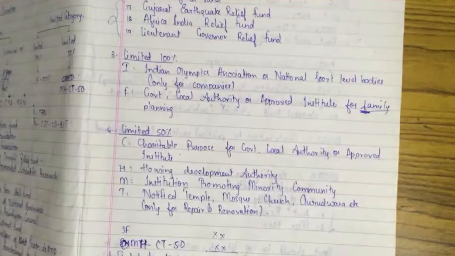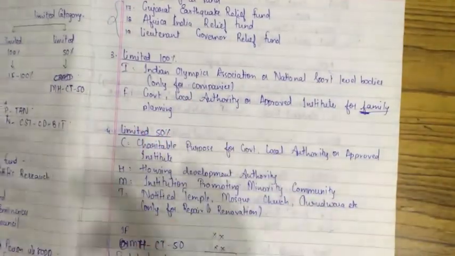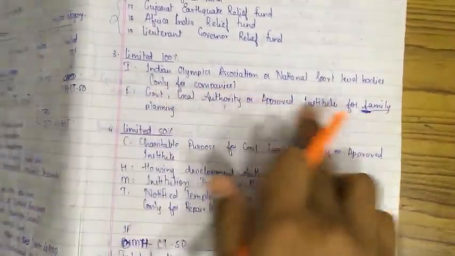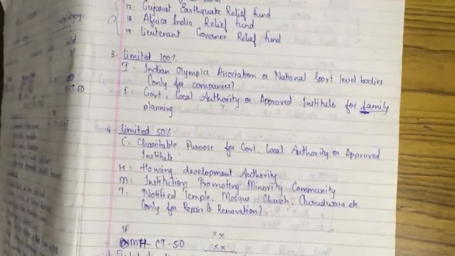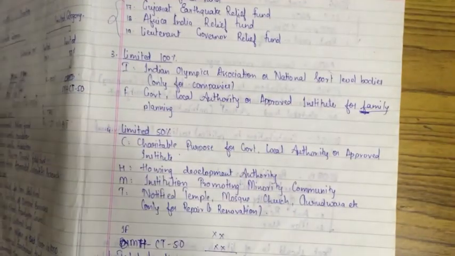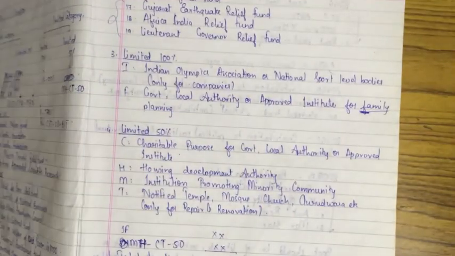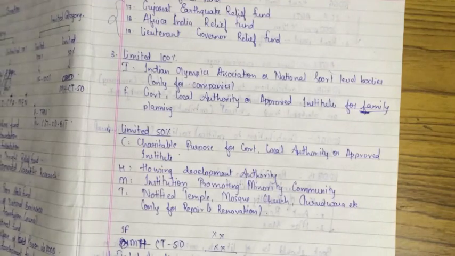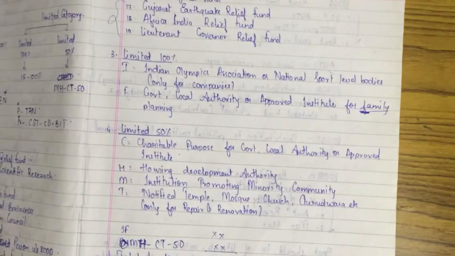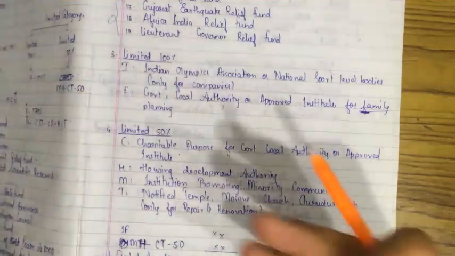So IF is completed. Write family planning in the format I am telling you. First write family planning, then write donated to these people. So please copy it down. I hope you have copied this much. So now move ahead to limited 50%.